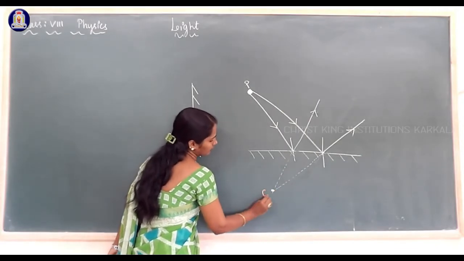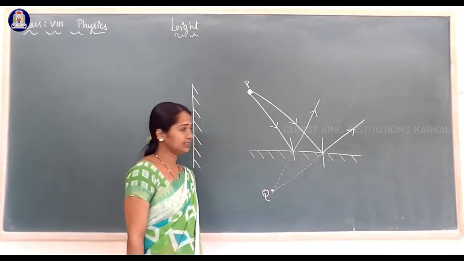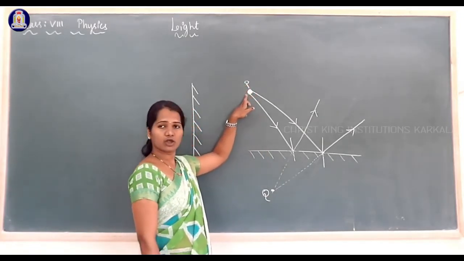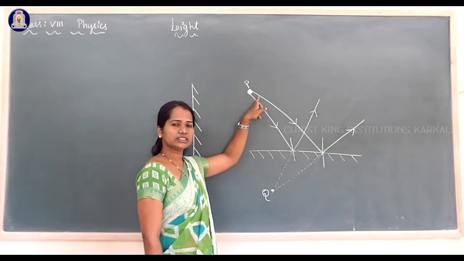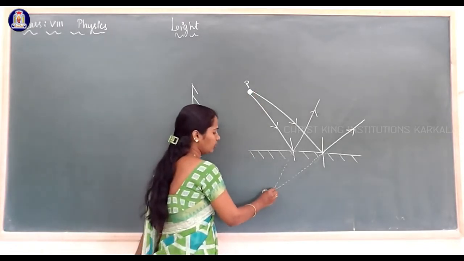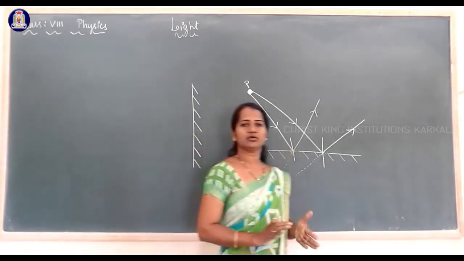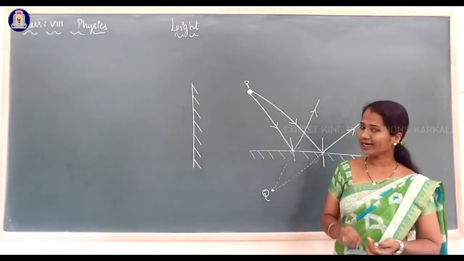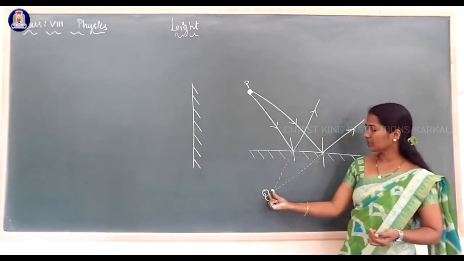Consider this point to be Q. In the sense, P is the object, and the image of this object is formed at a point Q. When two rays meet at one point, there we get the image. These two rays meet at Q.